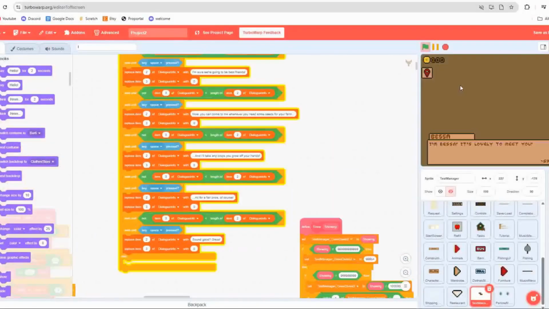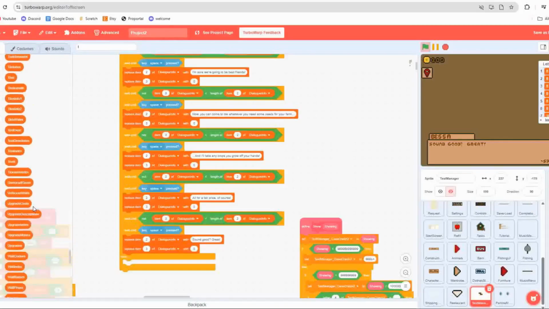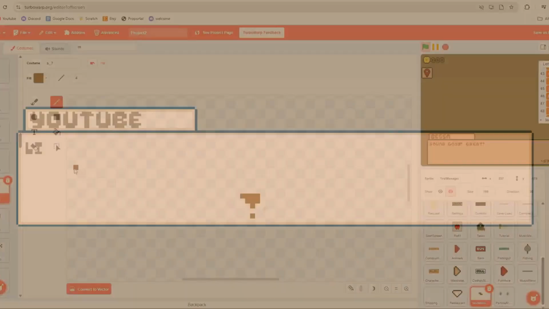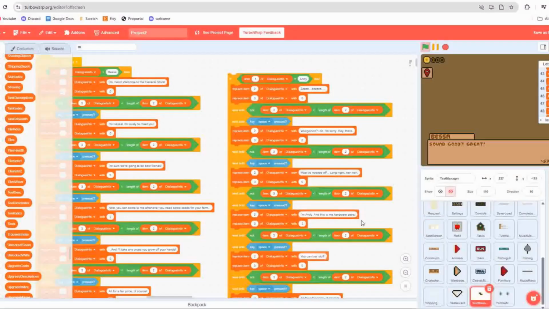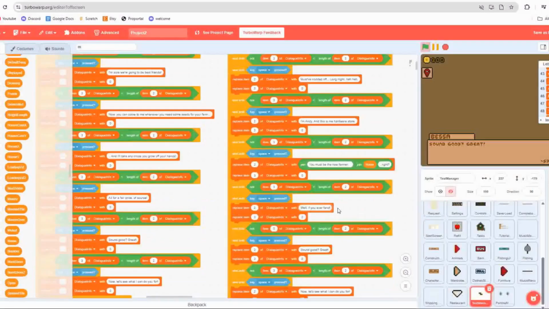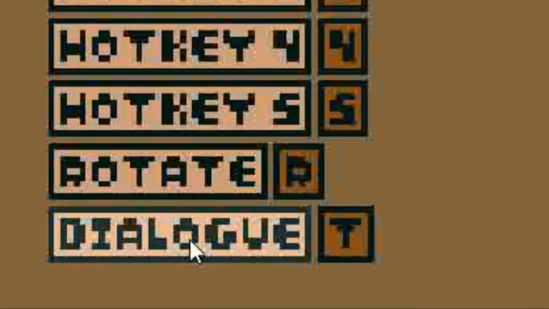In my game, all cutscenes are controlled by the text manager sprite. I designed the text box to display the name of the speaking character and to type out their dialogue letter by letter. Once the text finishes typing, the word space appears in the bottom corner of the text box, indicating to the player that the spacebar will progress the scene. If the player changes which control does this from the controls menu, then the correct control will appear here.